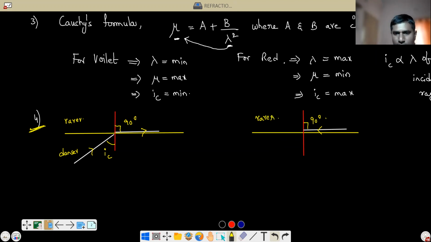According to the principle of reversibility of light, this ray will undergo refraction exactly at the critical angle.